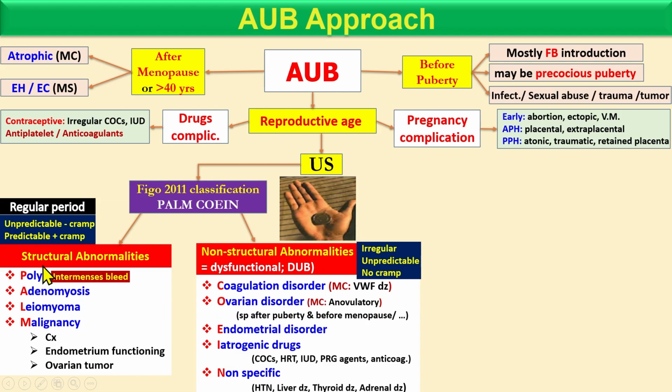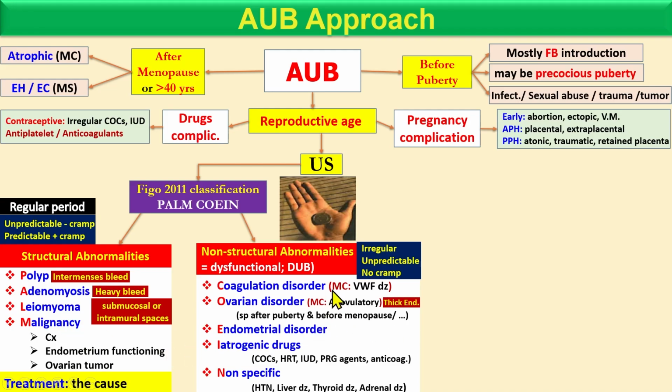Okay, and in polyps you usually see intermenstrual bleeding, and in adenomyosis you see heavy bleeding, and in leiomyoma you will see findings of submucosal and intramural fibroids. Okay, and there are malignancy findings which you can see by pelvic examination or by ultrasound. Okay. What is the treatment? Of course, treat all these conditions. Whatever the condition, you should go for their treatment, which we discuss in their own lecture.